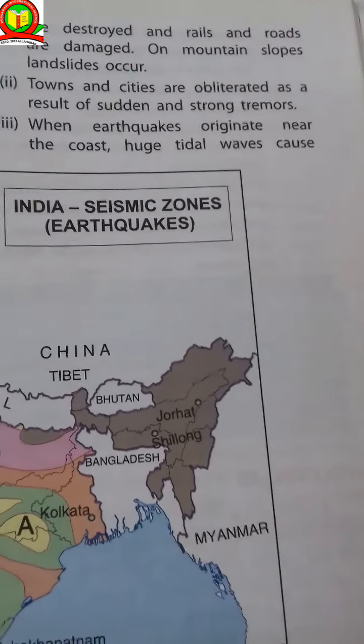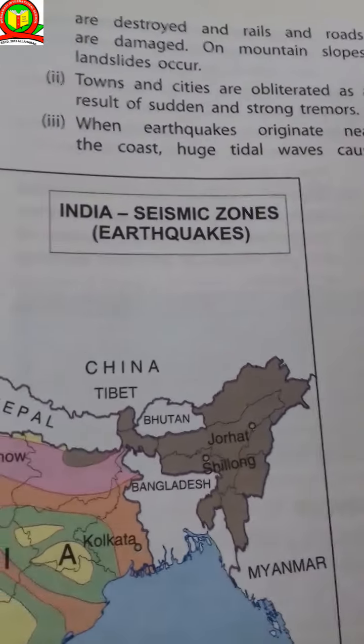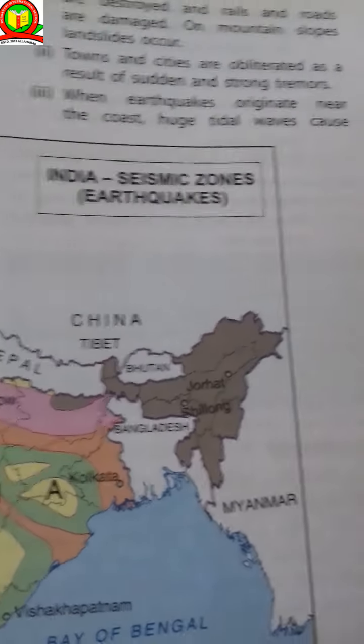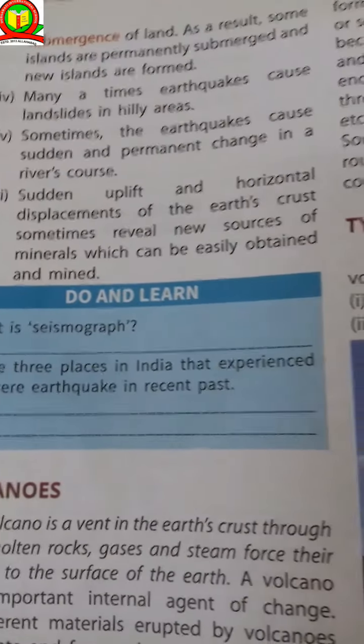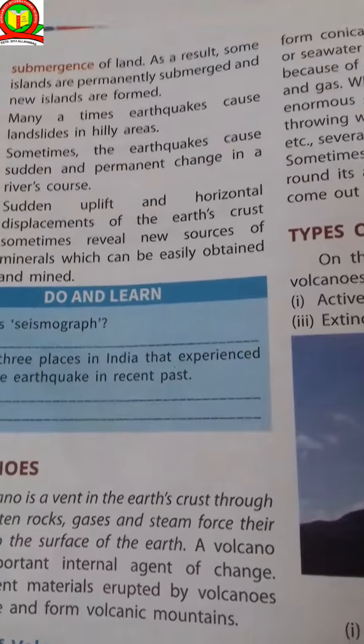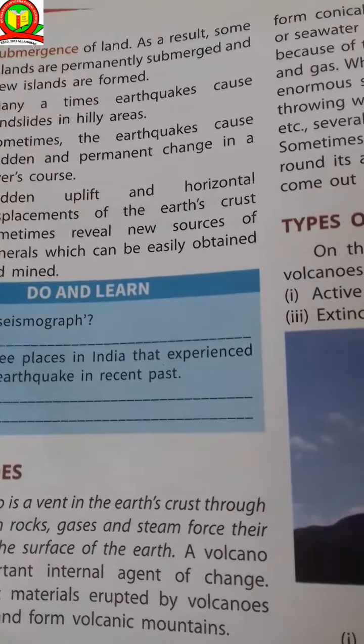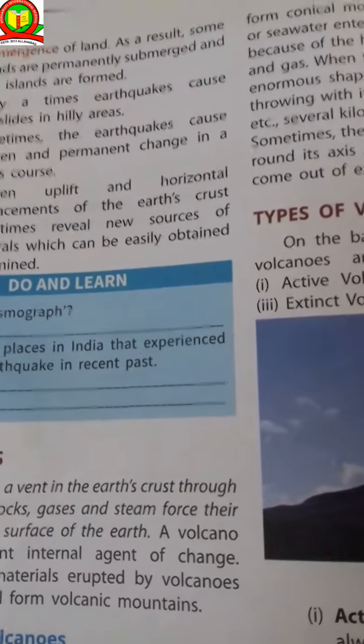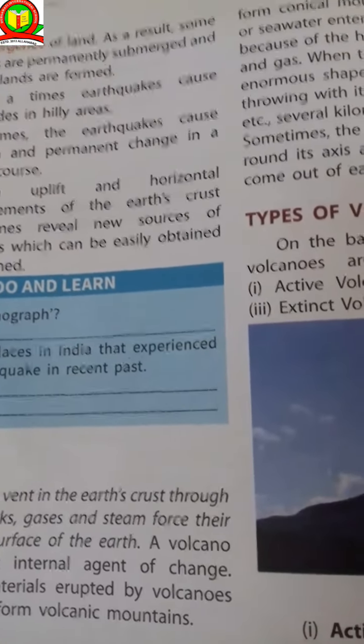When an earthquake originates near the coast, huge tidal waves are caused. Many times earthquakes cause landslides in hilly areas. Sometimes the earthquake causes a sudden permanent change of river course, and sudden uplift and horizontal displacement of the earth's crust. Sometimes it reveals new resources of minerals which can be easily obtained.